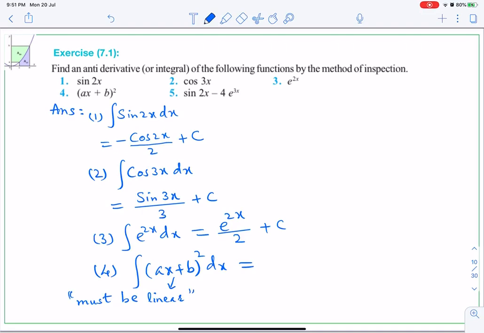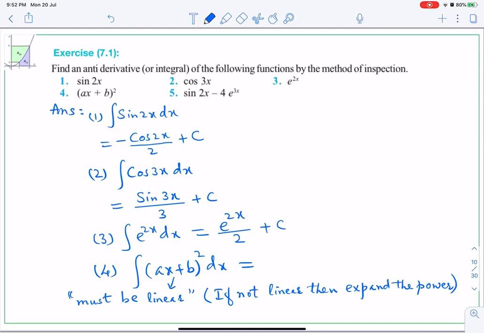So I'll write that also here. If not linear, then expand the power. By using the square formula, by using the cubic formula, you have to expand it. Directly you cannot integrate if it is not linear.